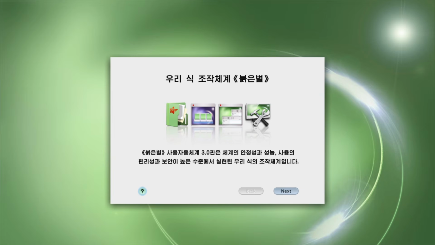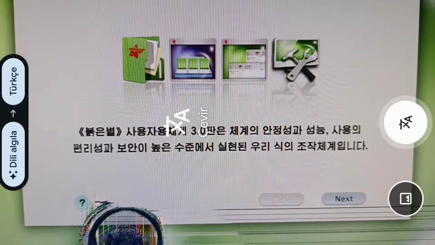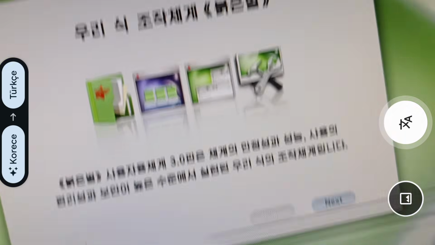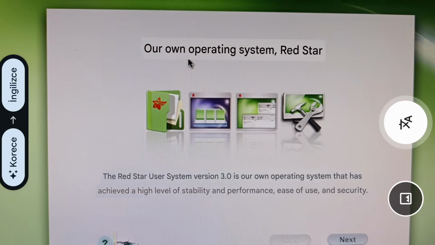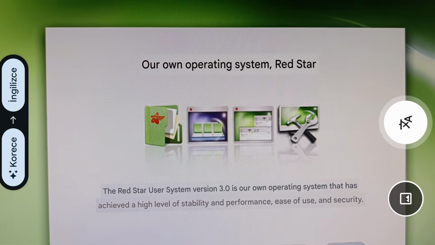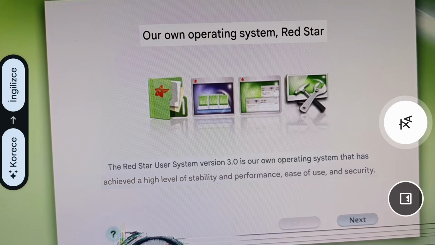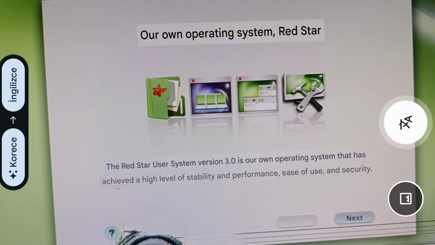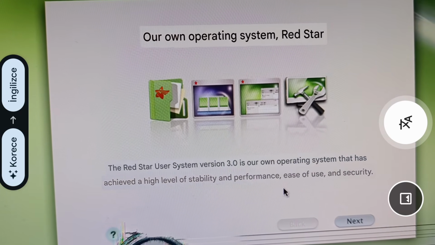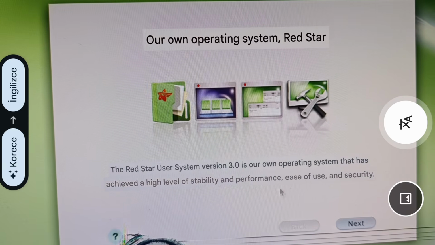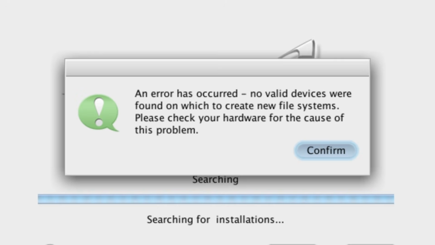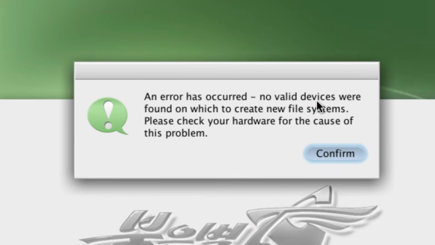So let's switch to Google Translate view. No, oh, this is Turkish. Wait. Our own operating system, Red Star. Okay, the Red Star user system version 3.0 is our own operating system that has achieved a high level of stability and performance, ease of use, and security. An error has occurred. No valid devices were found on which to create new file systems.